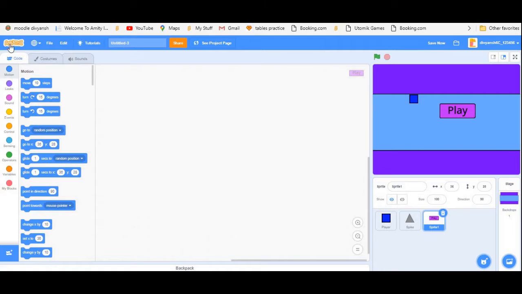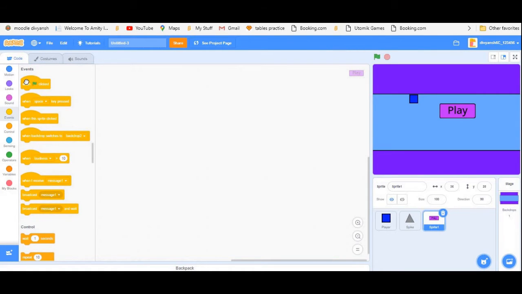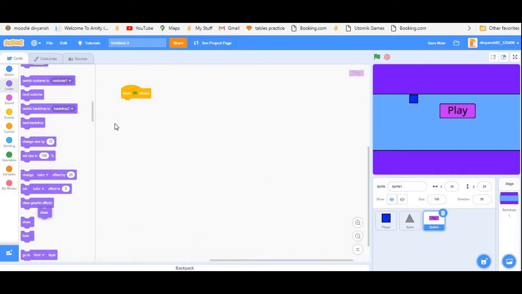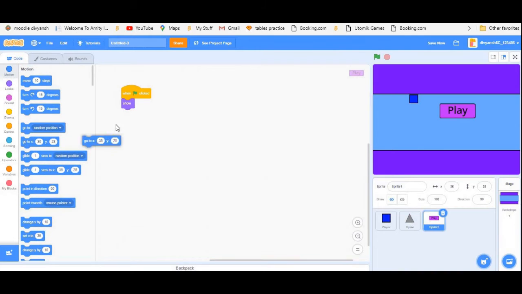Let's go to code and at the start of the game, show and go to right about here. So it will be x minus 17 and y 89. You can change these values if you want. I will set x to 0.